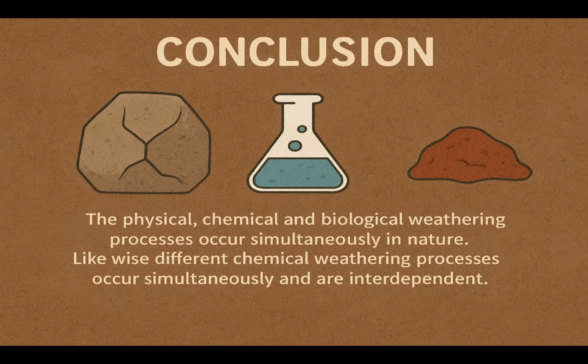And later, any animals like earthworms or rabbits, whatever animal dwellers are there, act simultaneously. Like this, all three weathering processes act simultaneously in nature. Likewise, the different weathering processes occur simultaneously and are interdependent.